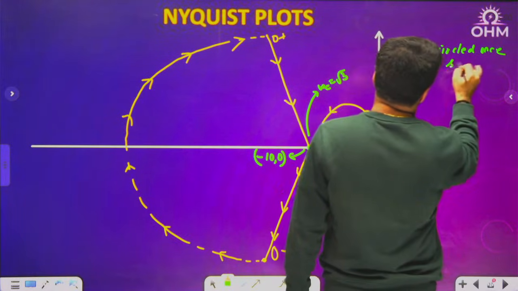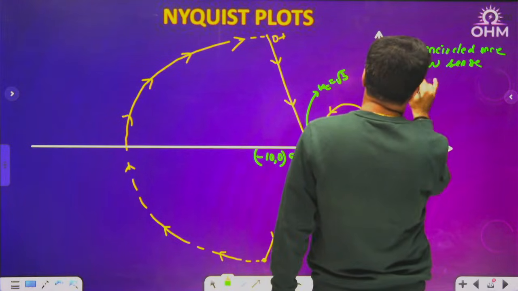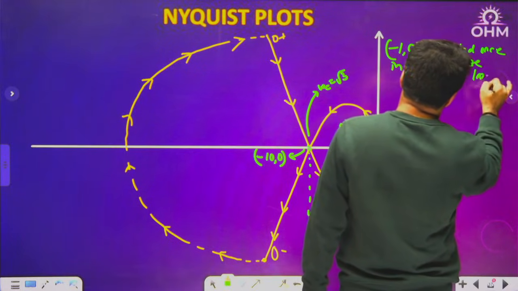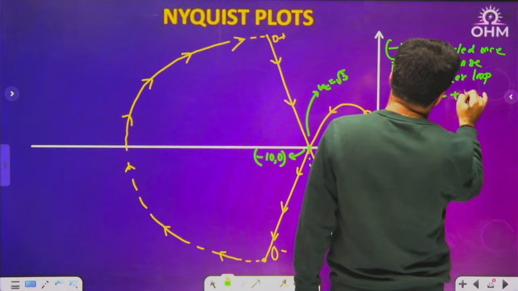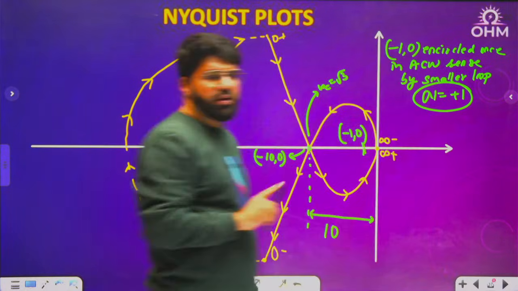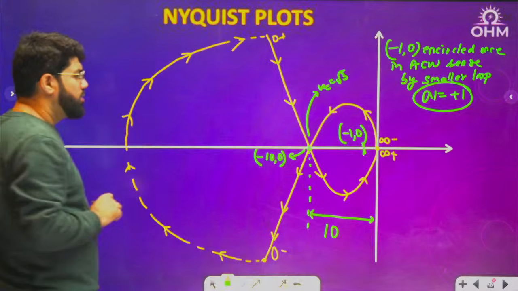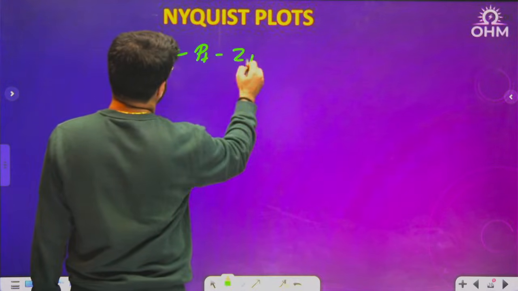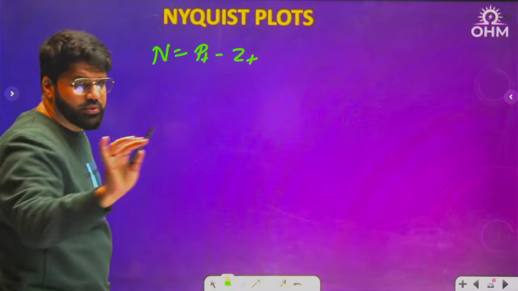In anti-clockwise sense, it is encircled by the inner loop or by the small loop. I will write down here for your reference. One encirclement in anti-clockwise sense means N equal to plus 1. Now what is the stability formula? N equal to P plus minus Z plus, again assuming clockwise Nyquist contour.